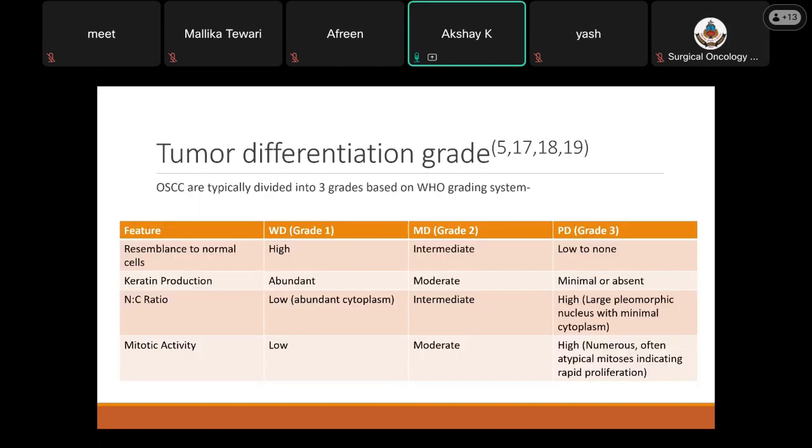The next parameter is tumor differentiation grade, where oral squamous cell carcinomas are divided into 3 grades based on the WHO grading system. The parameters considered include resemblance to normal cells, keratin production, nucleocytoplasmic ratio, and mitotic activity. Poorly differentiated tumors usually have low or no resemblance to normal cells. They have minimal or absent keratin production. They have a high nucleocytoplasmic ratio with a large pleomorphic nucleus with minimal cytoplasm. And the mitotic activity is high with numerous and often atypical mitoses, indicating rapid proliferation and thereby making it a poor prognosis.